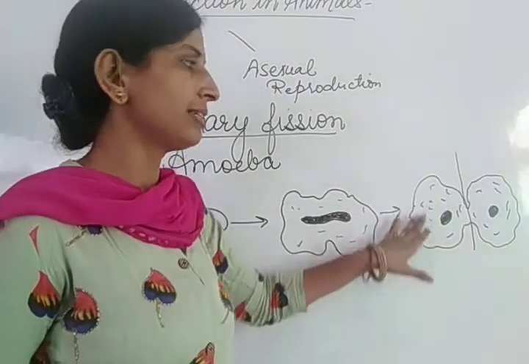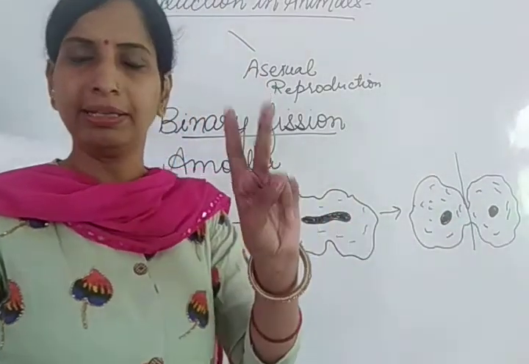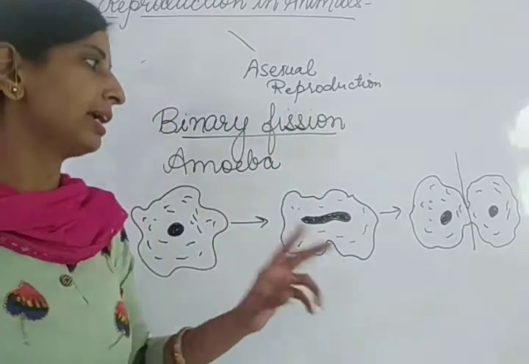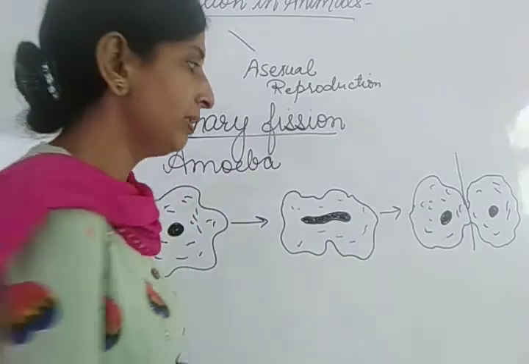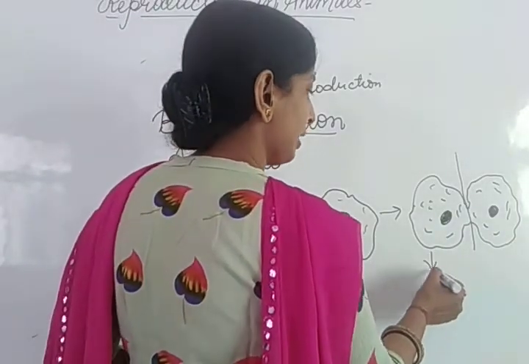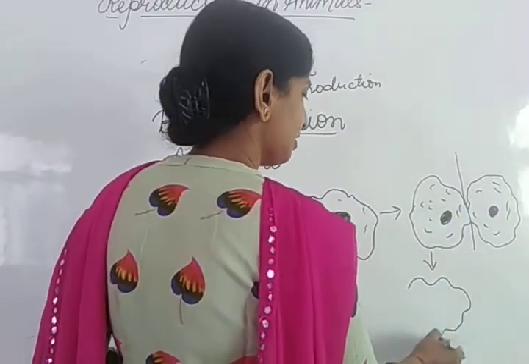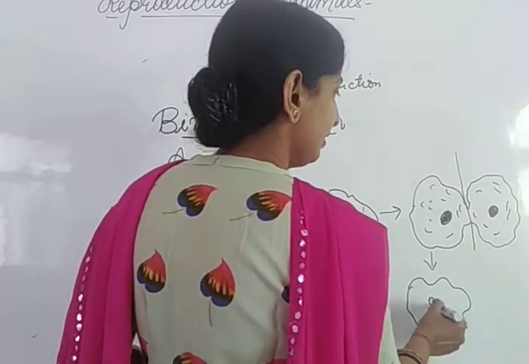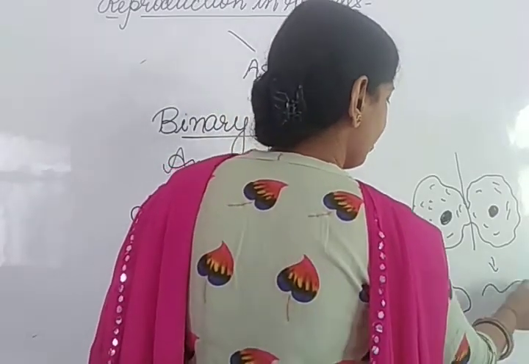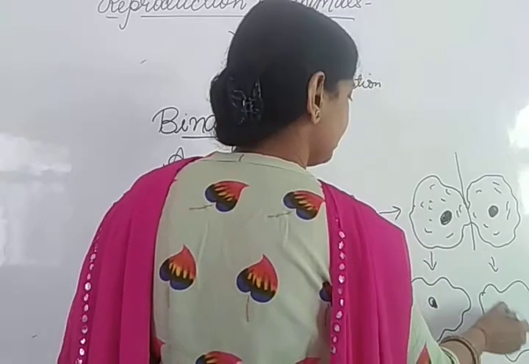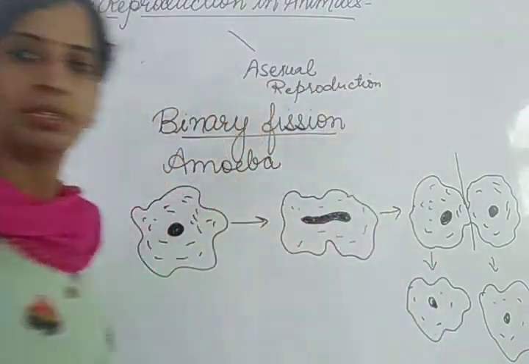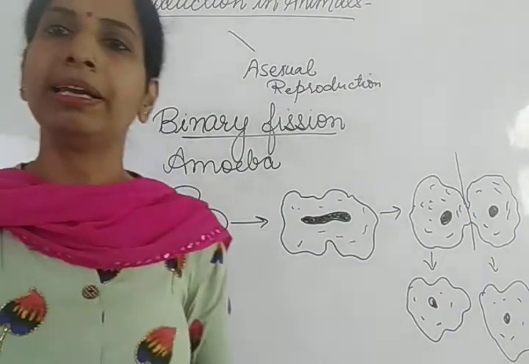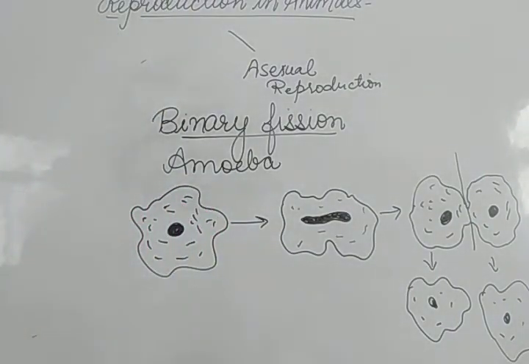The entire content of the cell divides into two parts, and the two new cells which will form are known as daughter amoebae. So in this way two daughter amoebae will form from a single amoeba. This is how binary fission takes place in amoeba.